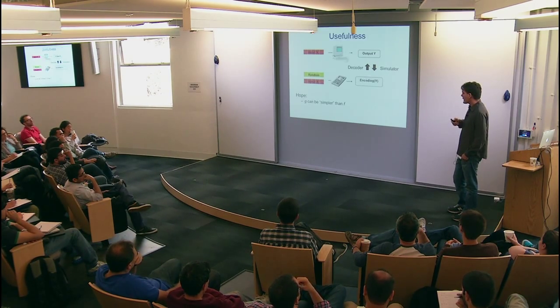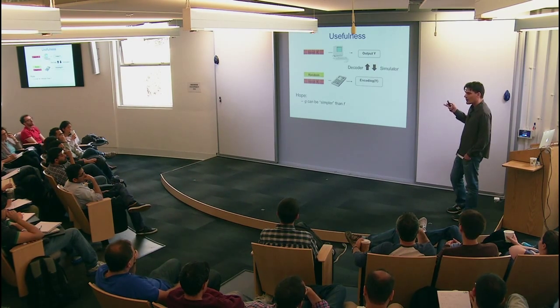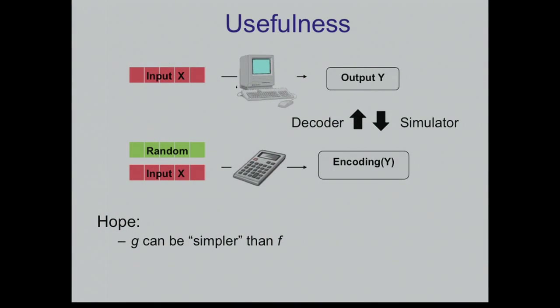Okay, so more generally, for these encodings to be useful, we want the encoding to be much simpler than the original computation. And this notion of simplicity is going to change depending on the exact application. So we can consider different notions of simplicity or efficiency, and each of them will be useful in a different context.